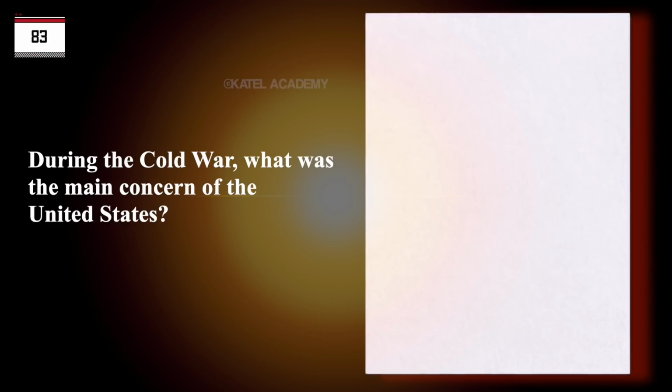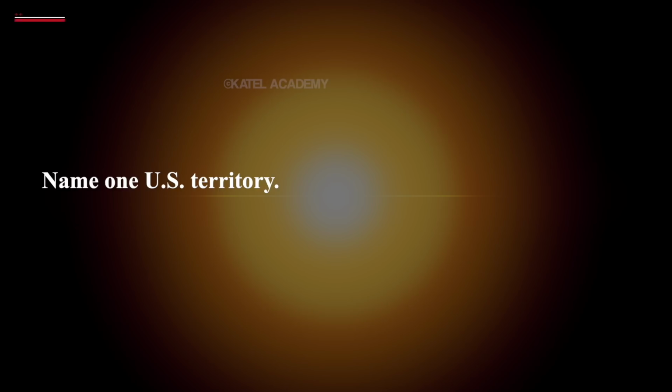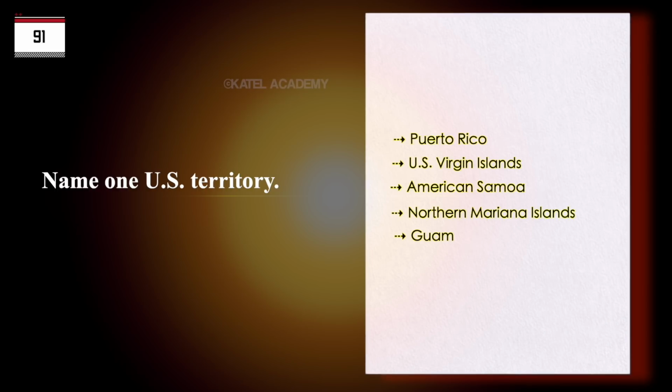During the Cold War, what was the main concern of the United States? Communism. Name one U.S. territory. Puerto Rico. U.S. Virgin Islands. American Samoa. Northern Mariana Islands. Guam.